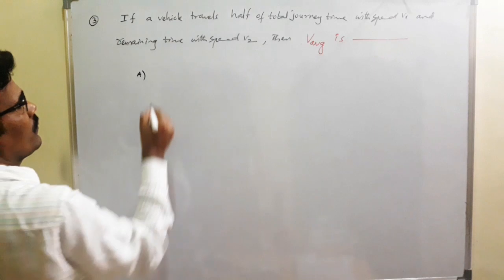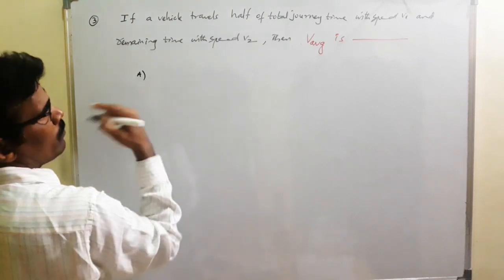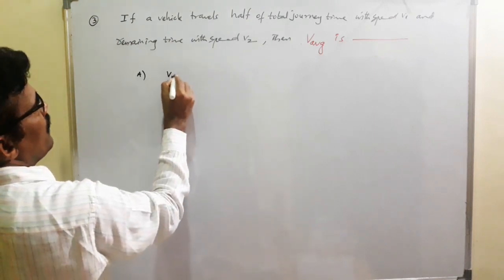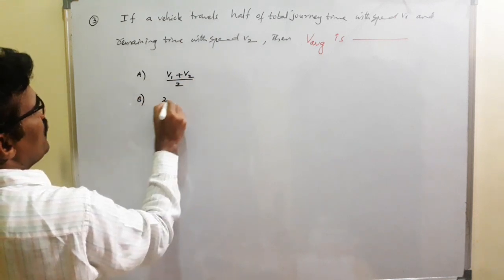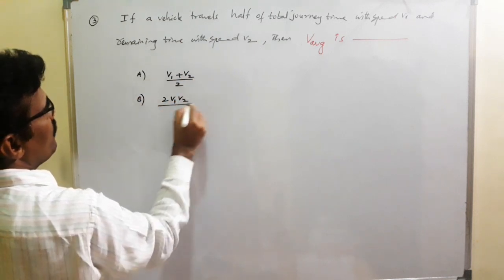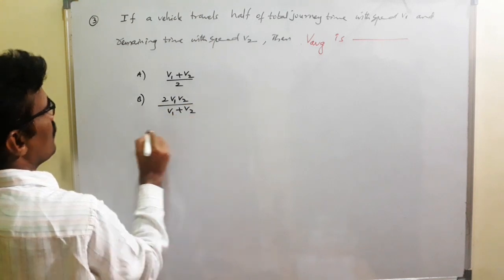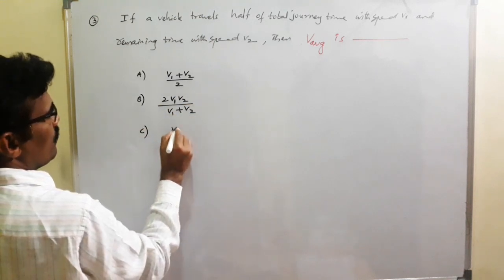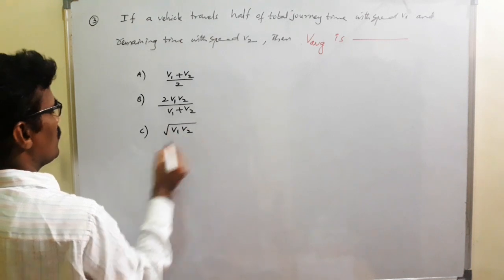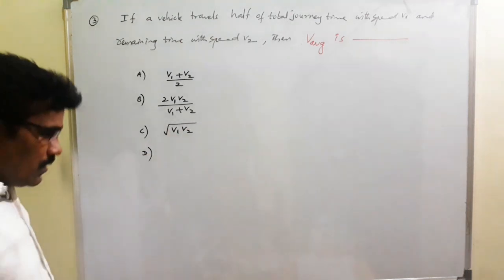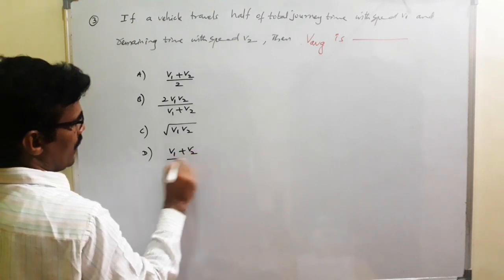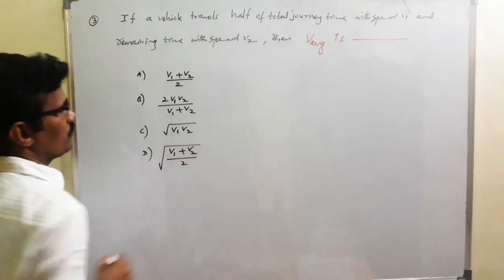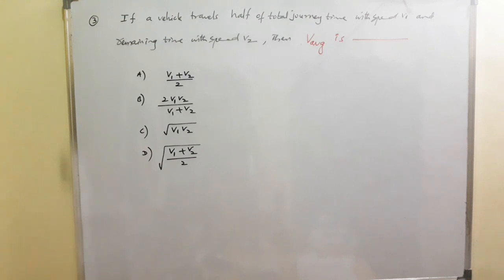Option A, V1 plus V2 by 2. Option B, 2V1 V2 by V1 plus V2. Option C, V1 V2 under root. Option D, V1 plus V2 by 2 under root. Which is the correct option?